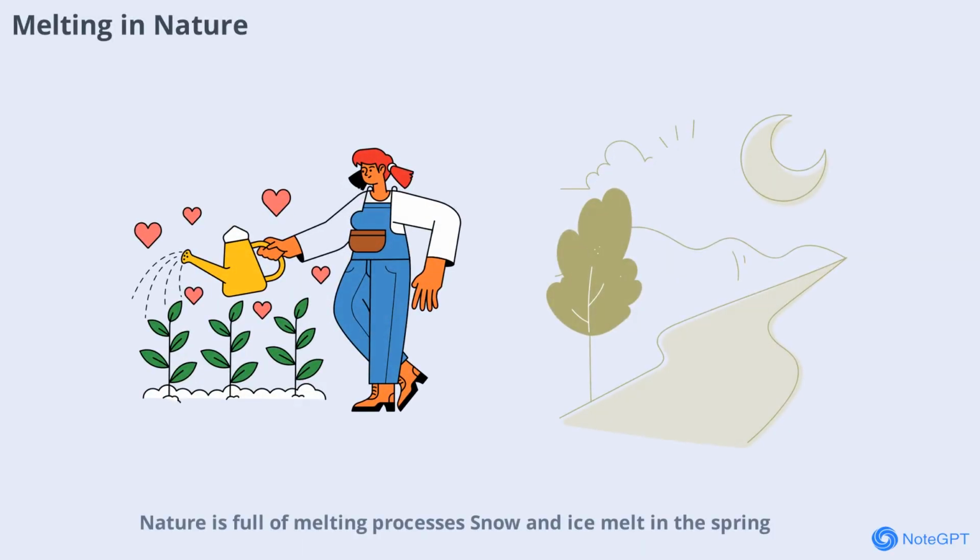Nature is full of melting processes. Snow and ice melt in the spring, feeding rivers and lakes. Glaciers slowly melt over time, shaping landscapes and affecting sea levels. Even volcanic lava is an example of rock melting deep within the earth. These natural melting events play a vital role in shaping our planet and supporting life.